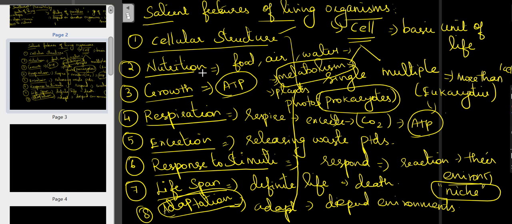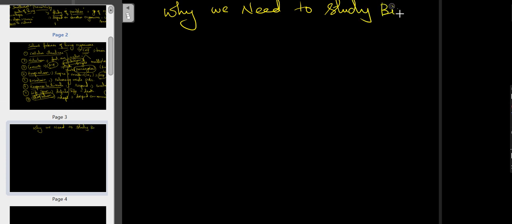And next one. So we know the term biology. We got the definition for biology, and now why do we need to study biology? Biology is all about the study of living organisms. Why study it?